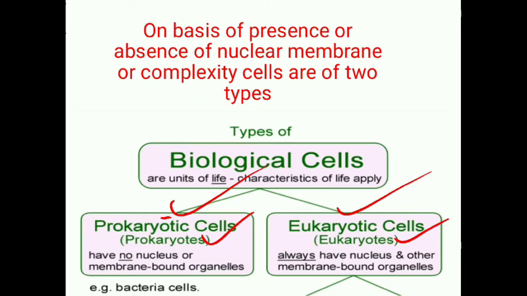So, prokaryotic cells do not have a nucleus or membrane bound organelles, and eukaryotic cells always have a nucleus and other membrane bound organelles.